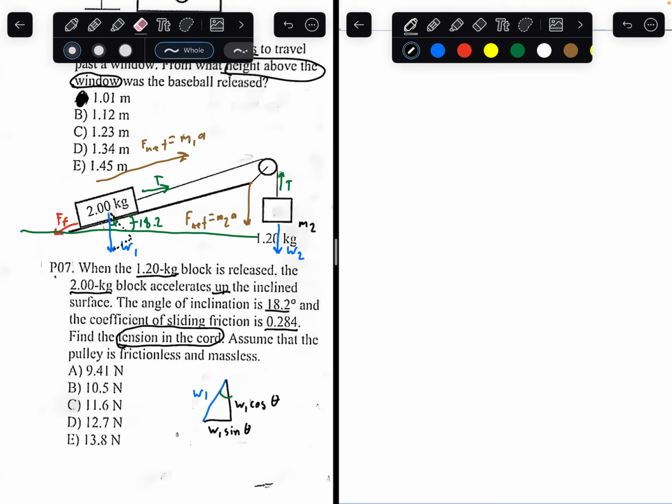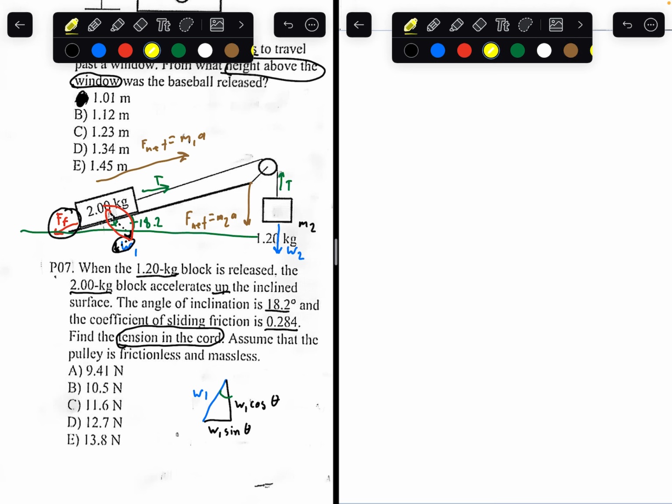So we can remove this blue arrow and replace it with the two black arrows. This black arrow is parallel to this arrow, so we combine those two. And this one here that I just drew, I'll use red, that's the normal force, which cancels out the weight component acting on it.